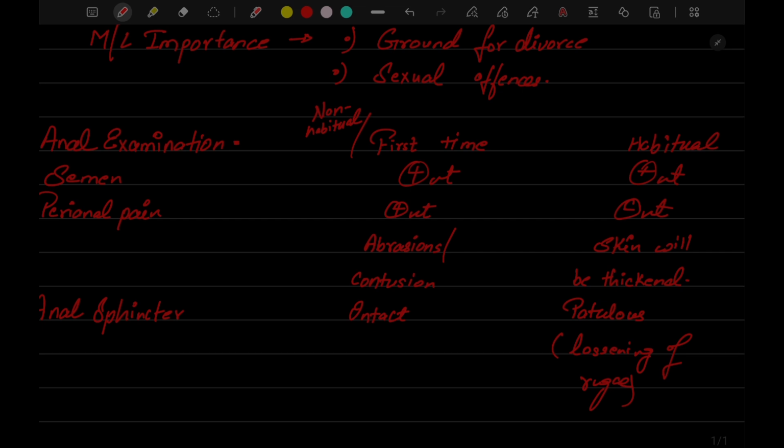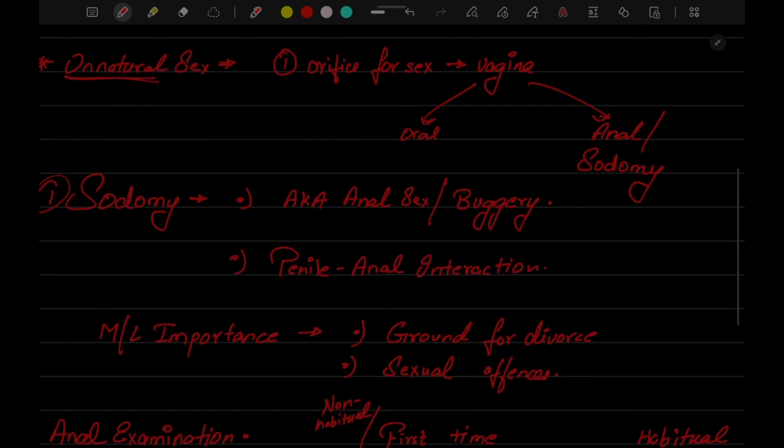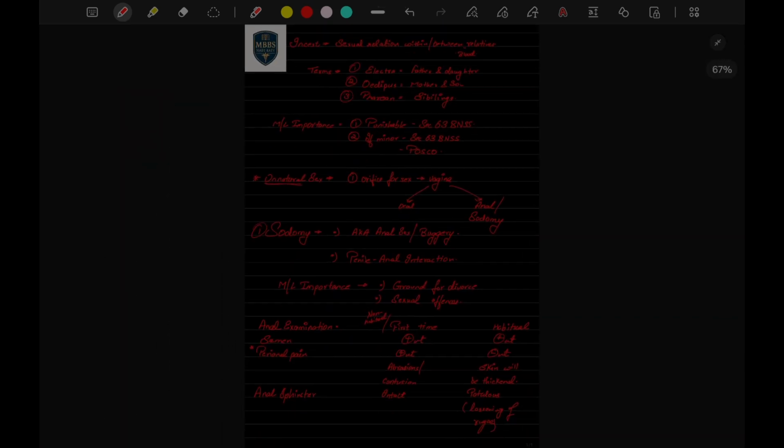There's also one unnatural sex, that's oral sex. That's not that important because it involves the buccal cavity, and it's a very rare question. But that's all we have to study about sexual offenses in this video. Thank you very much.